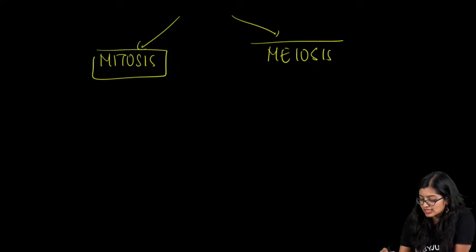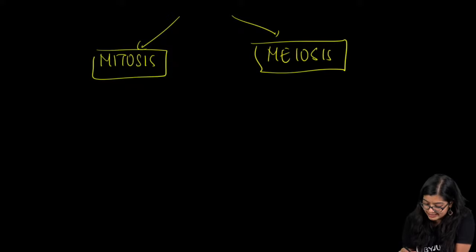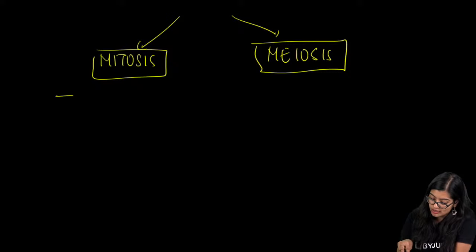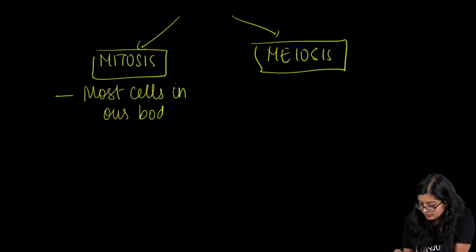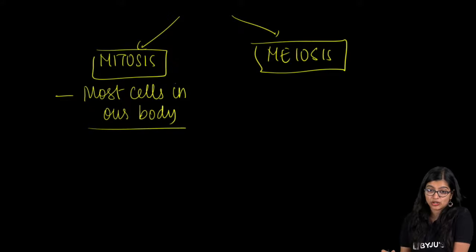Now you don't have this in detail, you just need to know the basics. So mitosis is a type of cell division which takes place in most of the cells in our body. So most cells in our body divide through mitosis, right?